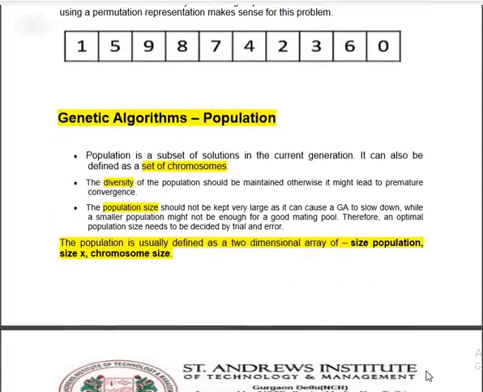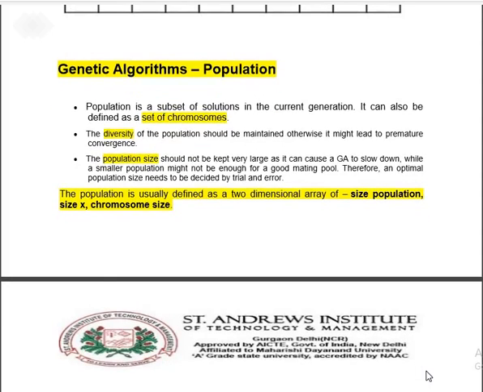Now the most important sub part of the genetic algorithm is to find out the population. Once a designer or programmer understands how to visualize the population, this algorithm can be easily implemented. Population is a subset of the solutions in the current generation. It can be defined by a set of chromosomes assembled together to create a population. The diversity of a population is also maintained, and it changes from generation to generation.